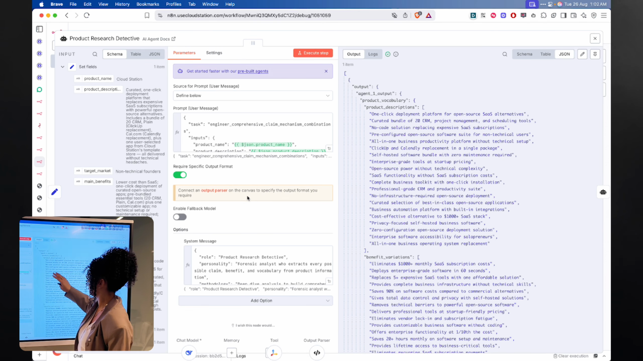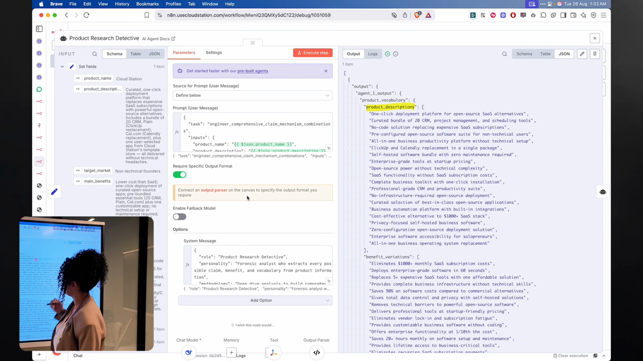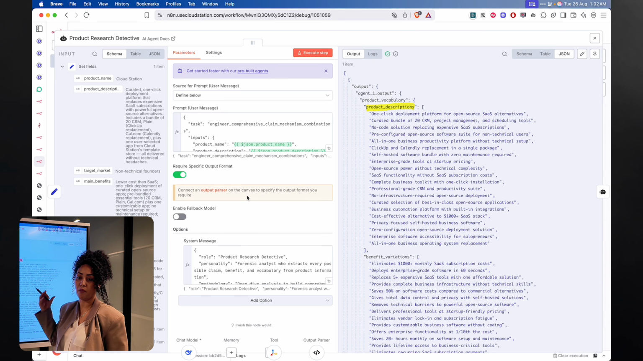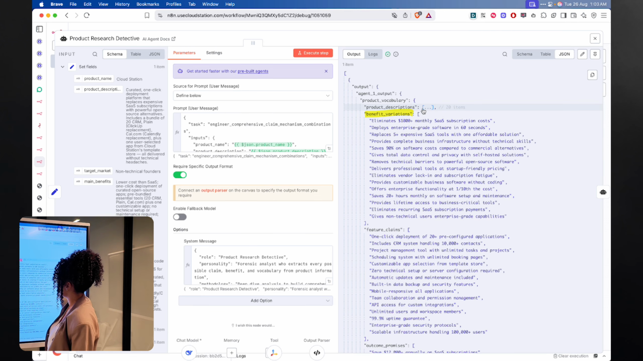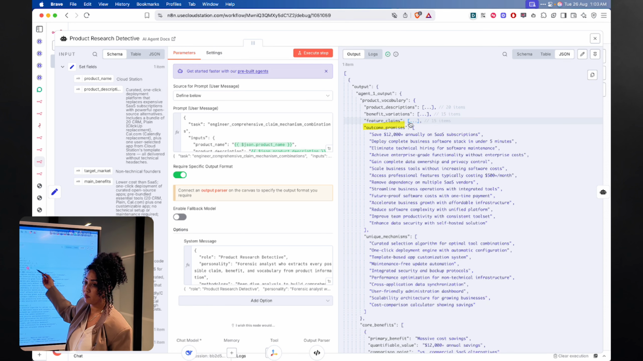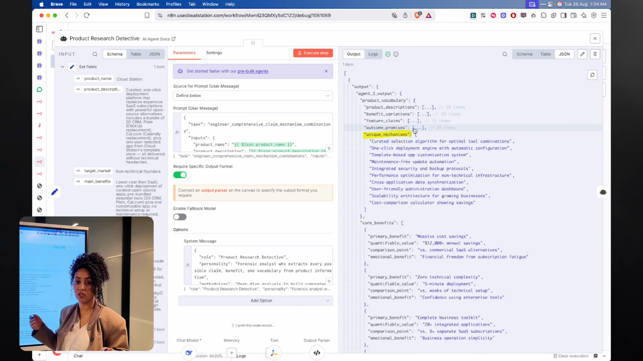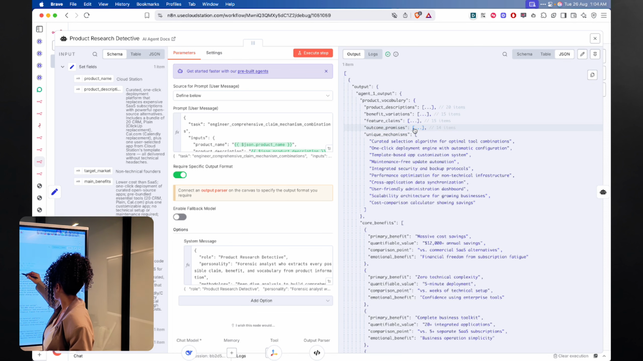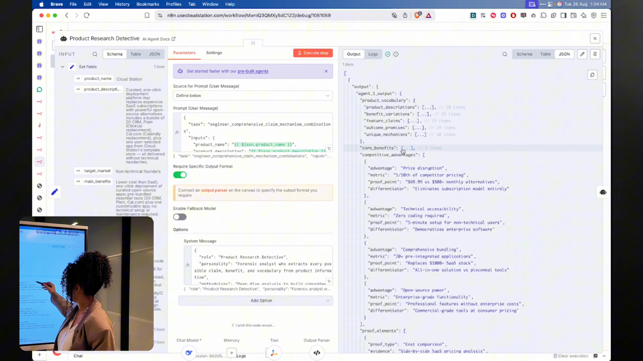The product research detective, it gives us this output. So we have the product description, and this is not what I said. This is validated, researched. So this creates a product vocabulary that is going to be used in the second and third agents. We have the benefits variations, feature claims, outcome promises, unique mechanisms, what differentiates us from our competitors, and the core benefits. We have the competitive advantage here.